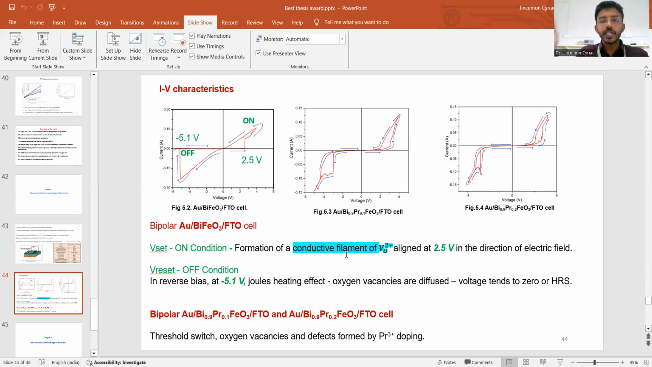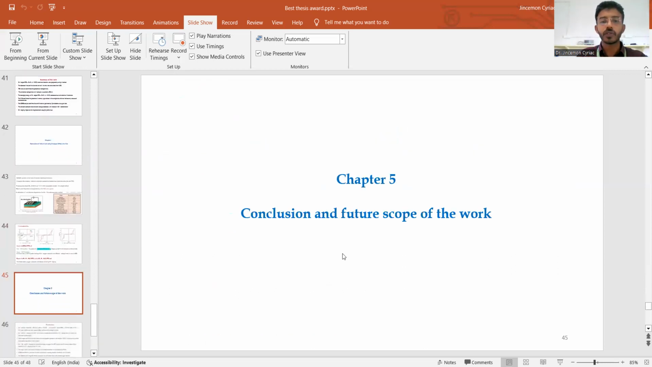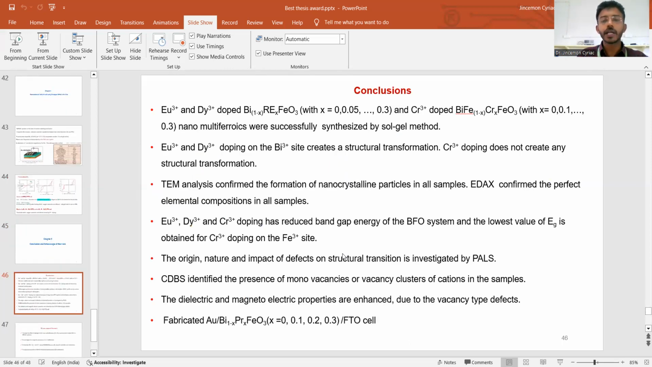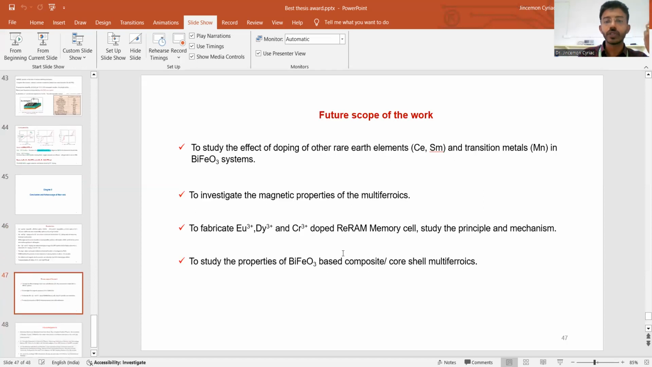vacancies, which are aligned in a particular direction. When we apply the voltage, the electrons flow from the top electrode to the bottom electrode through this conductive filament of oxygen vacancies. So these rare earth materials are very useful for the fabrication of memory devices or resistive RAM memory devices. We can incorporate different materials in future work.